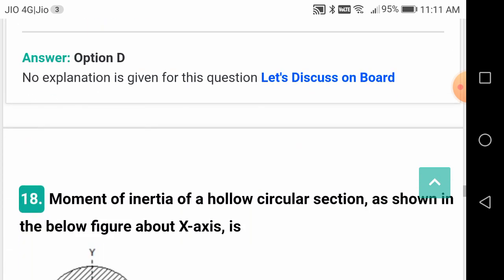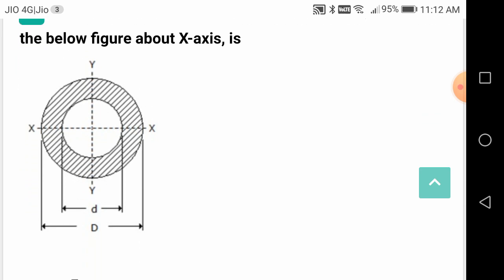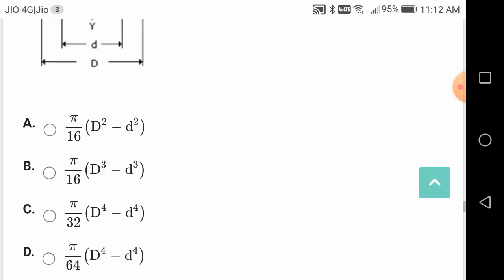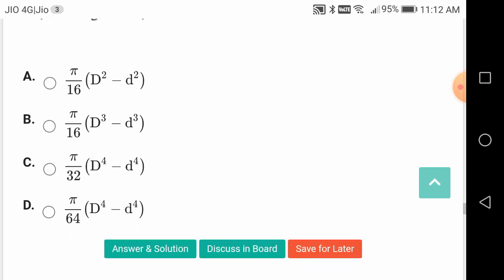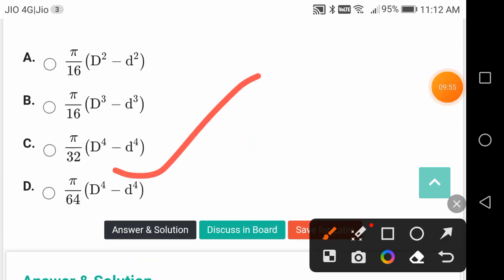Tan. The moment of inertia of a hollow circular section as shown in the figure about the x-axis. How much is it? Pi by 64 into (D to the power 4 minus d to the power 4), capital D and small d.